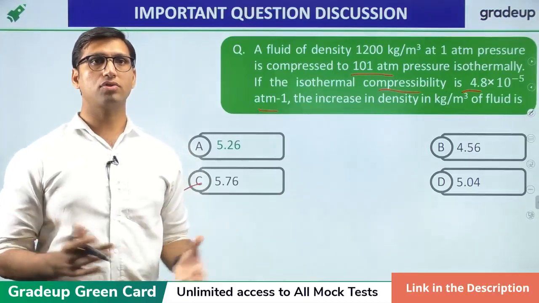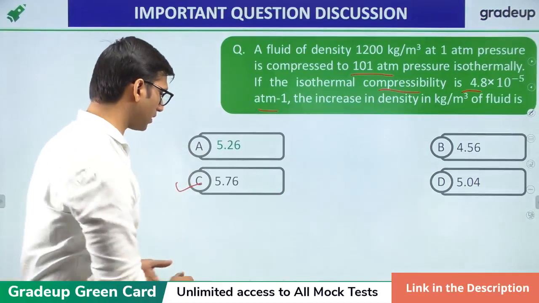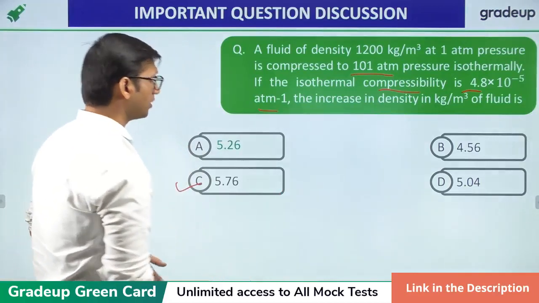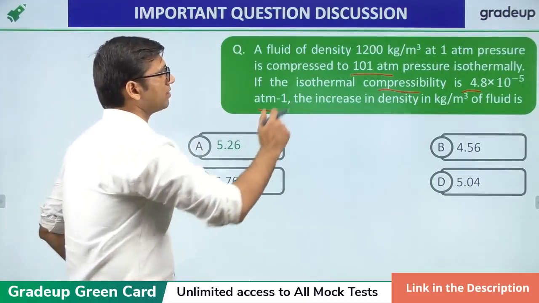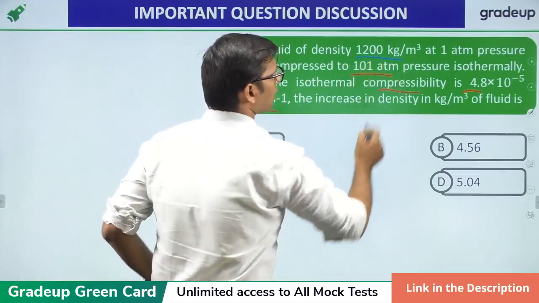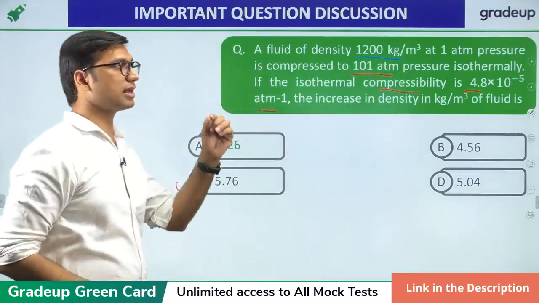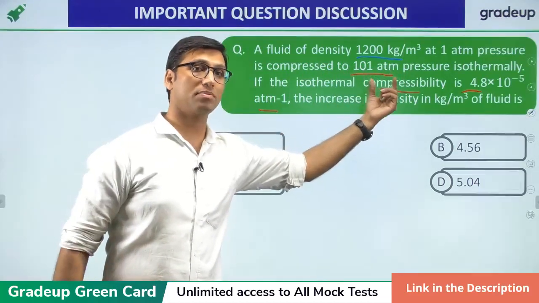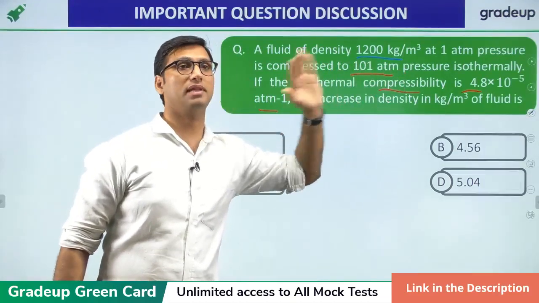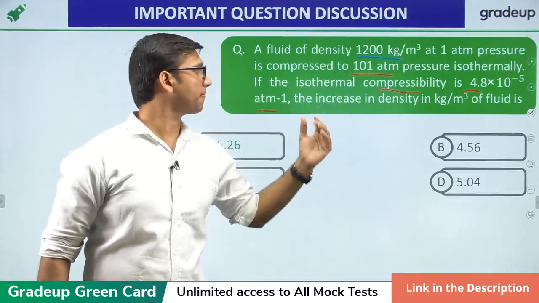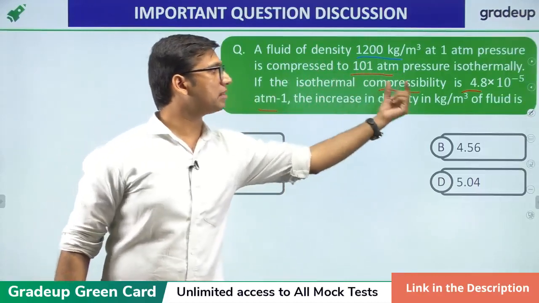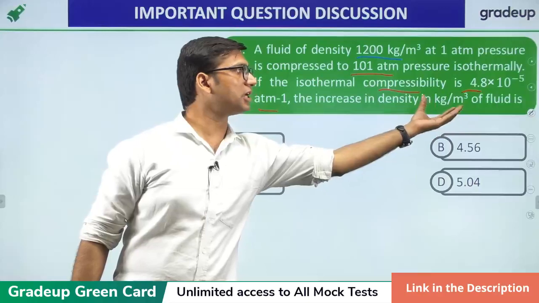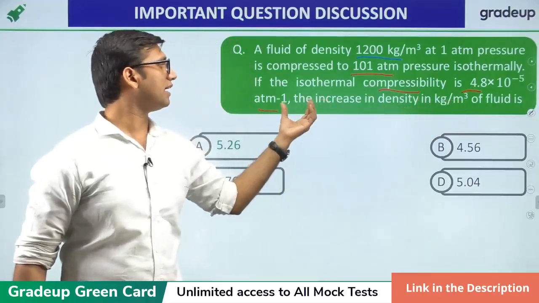So let us see how to solve the question. The question is very simple. They have given in this question that a fluid of density 1200 kg per meter cube at 1 atmospheric pressure. This is the condition which is given. It is now compressed to 101 atmospheric pressure isothermally. There is an isothermal compression. If the isothermal compressibility is given, that is 4.8 into 10 power minus 5, you have to find the increase